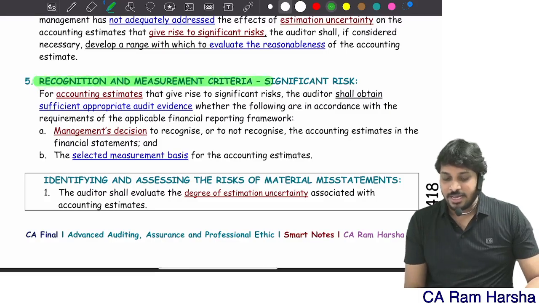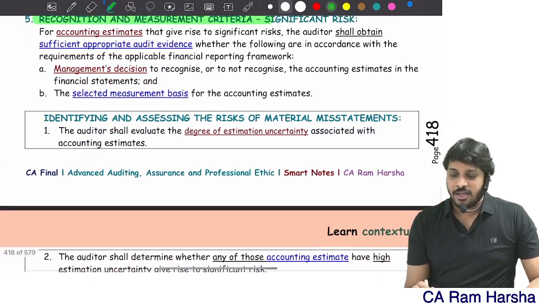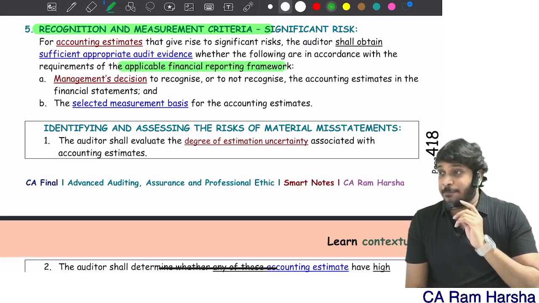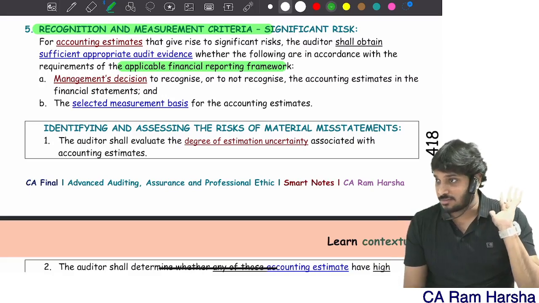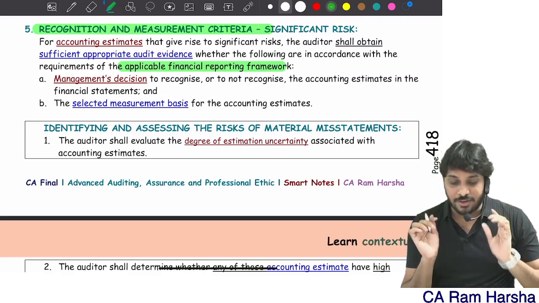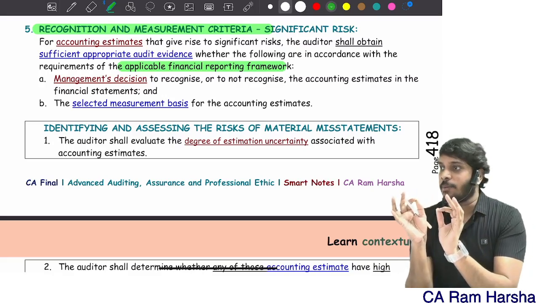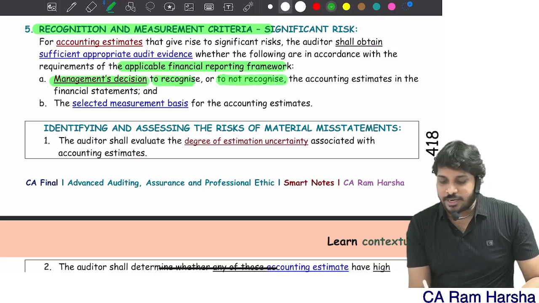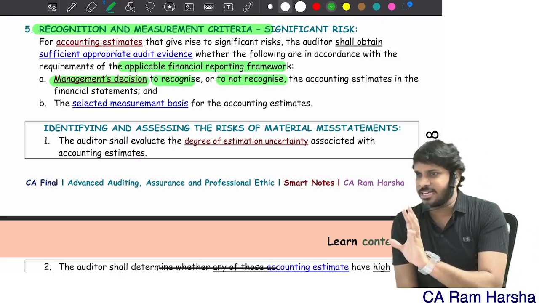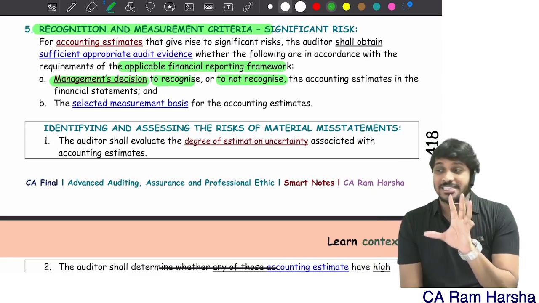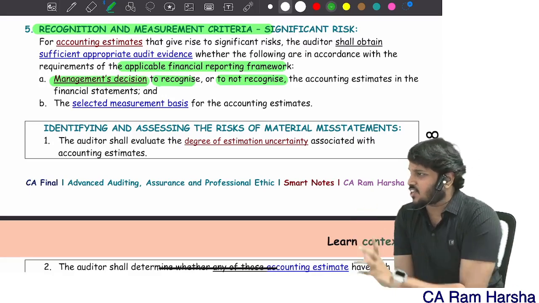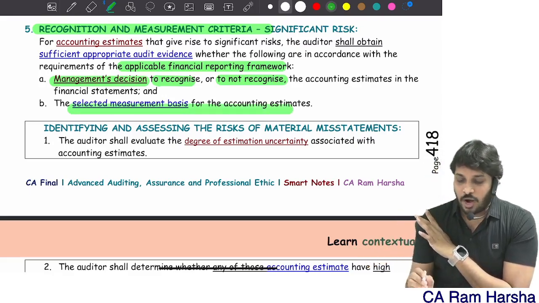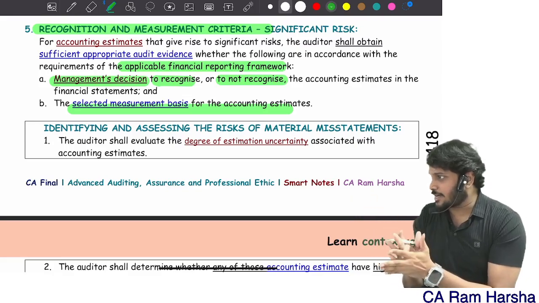Next, we have to verify recognition and measurement criteria. Here we will verify, very simple, whether the applicable financial reporting framework has been properly applied, and whether management's decision to recognize or not recognize is appropriate. In some cases they may recognize an estimate; in some cases they don't recognize at all because it doesn't require. Is it okay under the framework? You should check.